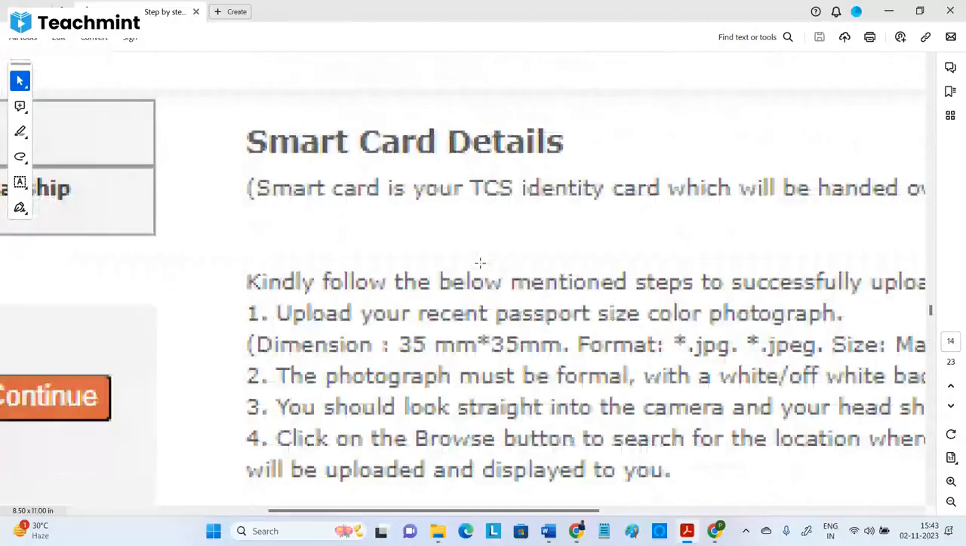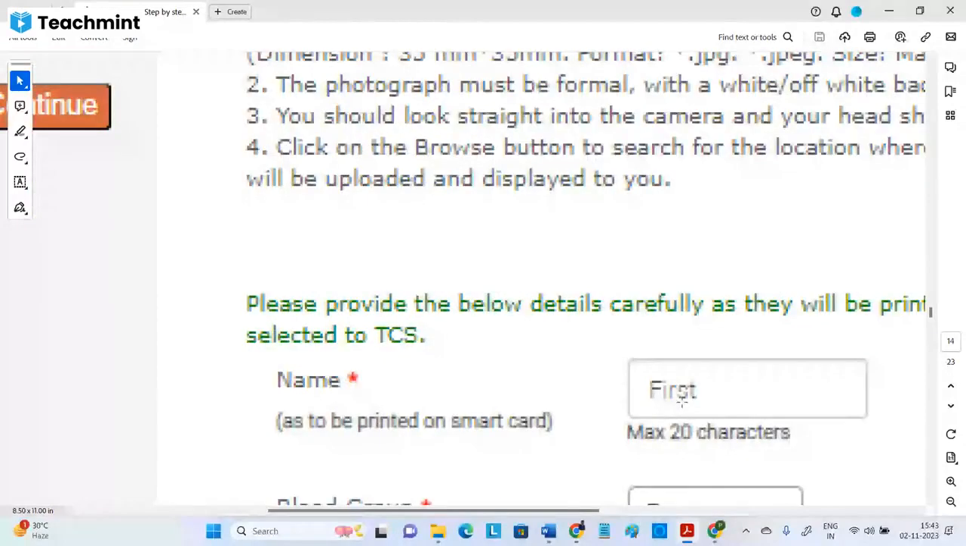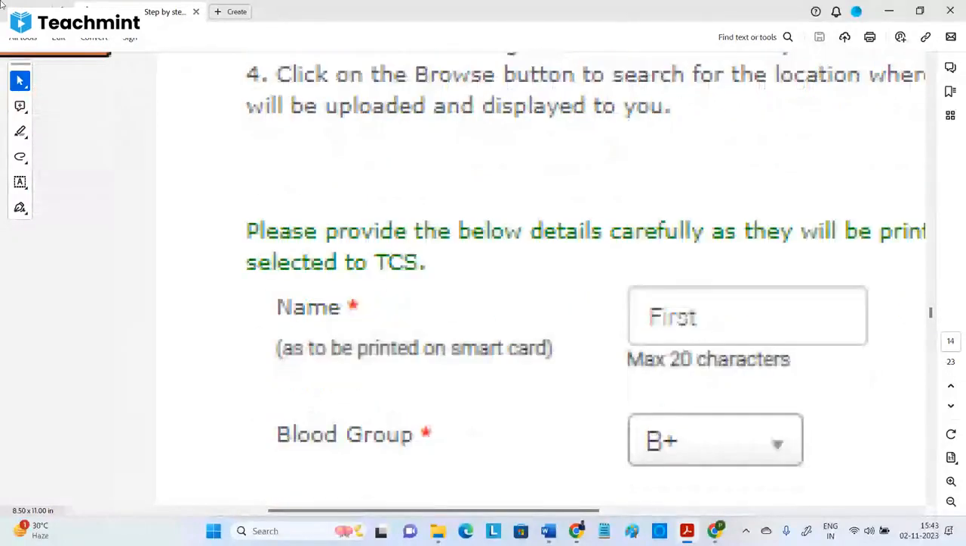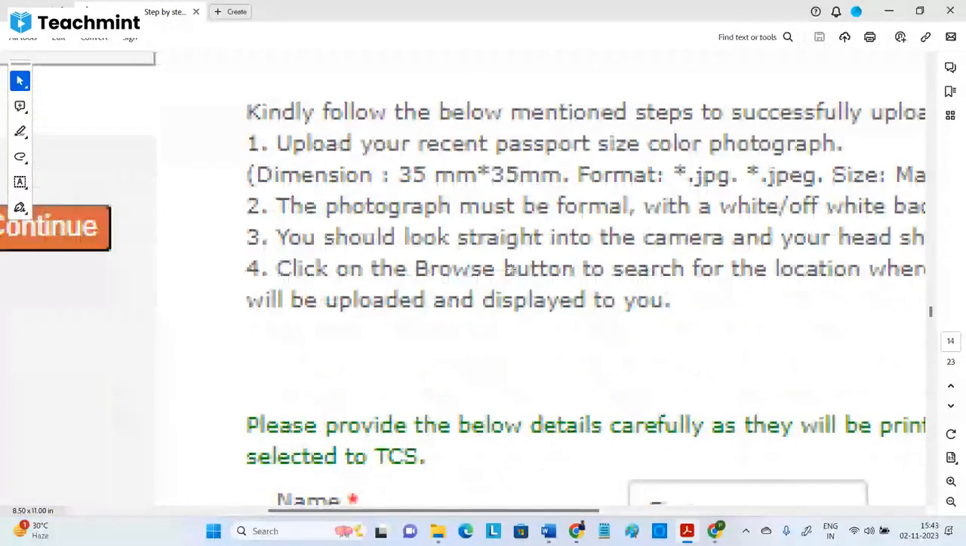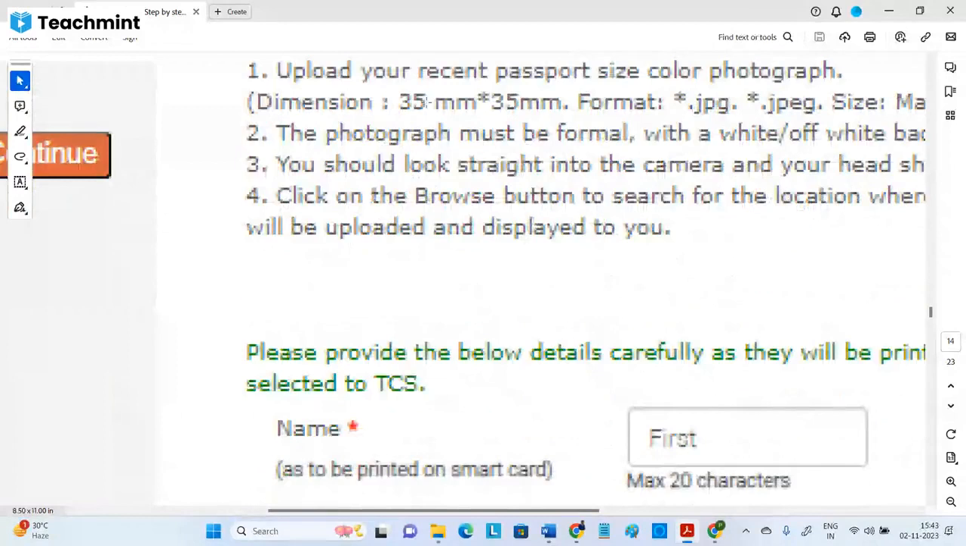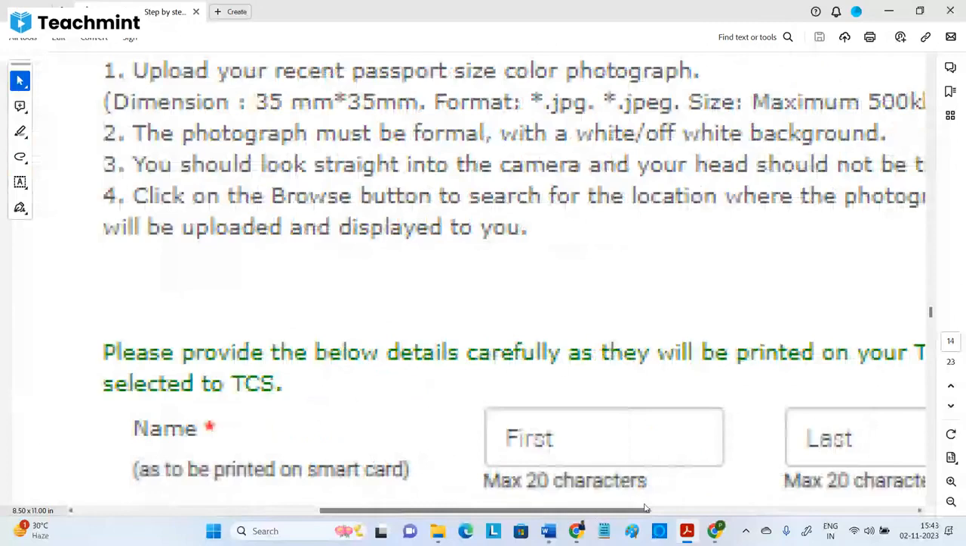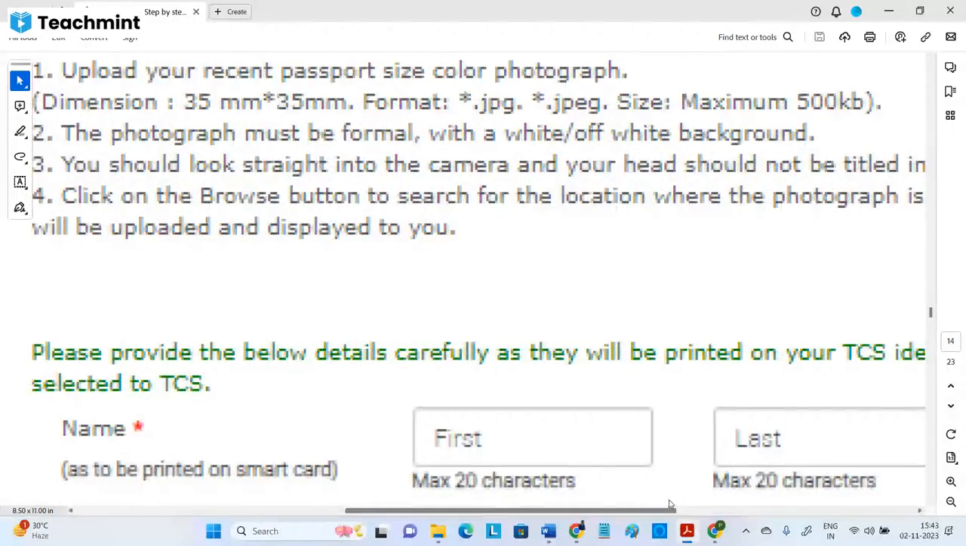This is for TCS. You need to enter your name, which will be printed on the TCS ID card and all smart card details. They've given dimensions here for the passport size photo, 35 by 35, and the size also, 500 KB only. That's what I said, roughly 512. 500 KB is the size allowed.